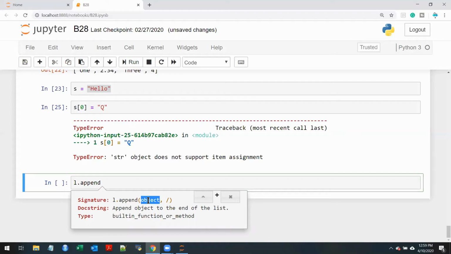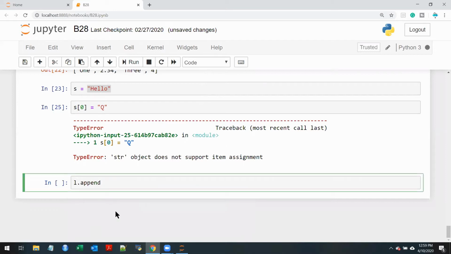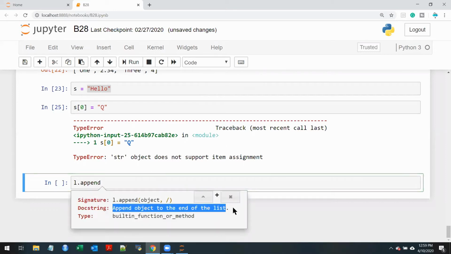By object I mean the objects that we have studied: integer, float, string, list, dictionary, tuple, files, functions, classes, whatever you want, all of them in Python are objects. You can put anything in this, is what I'm trying to say. And what does it do? It appends the object to the end of the list.